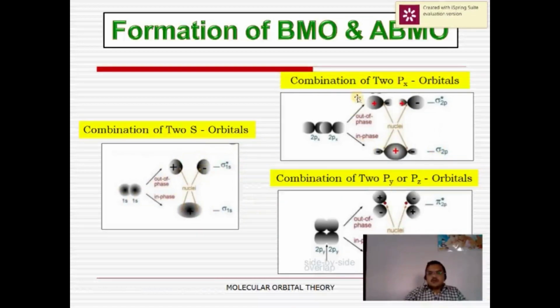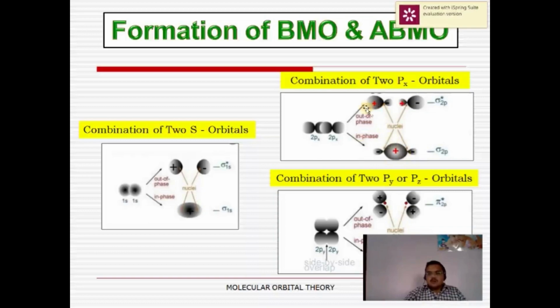Then the combination of two px orbitals. Here two 2px atomic orbitals overlap axially. If the lobes are in phase, meaning the positive sign of one atomic orbital overlaps with the positive sign of another atomic orbital, this type of overlapping is called in-phase overlapping, and the molecular orbital is called a sigma bonding molecular orbital.